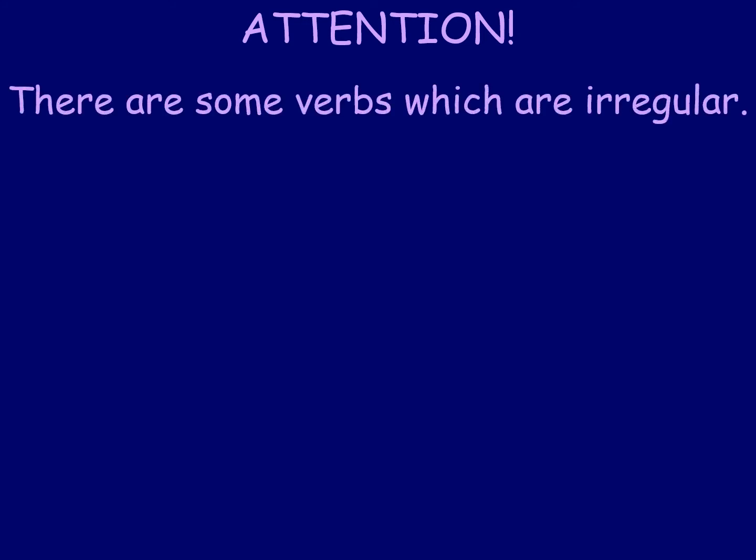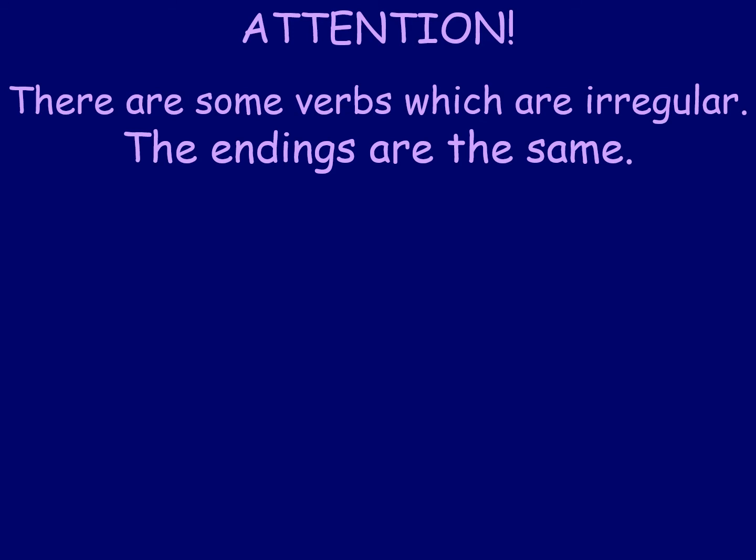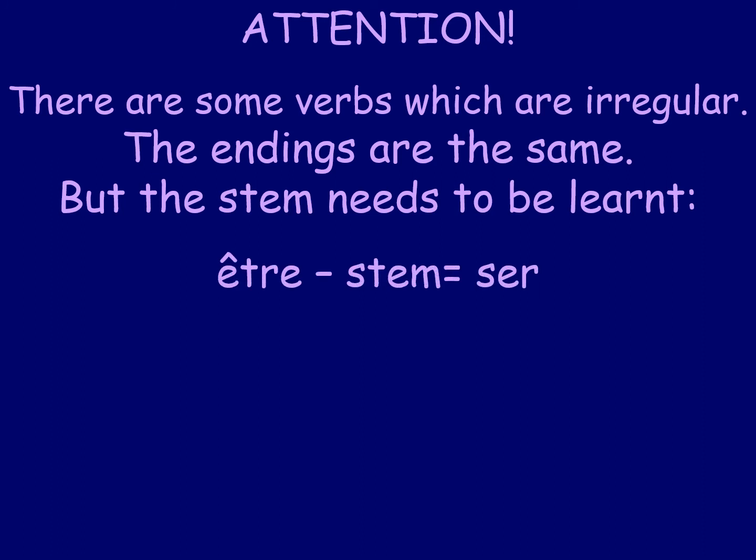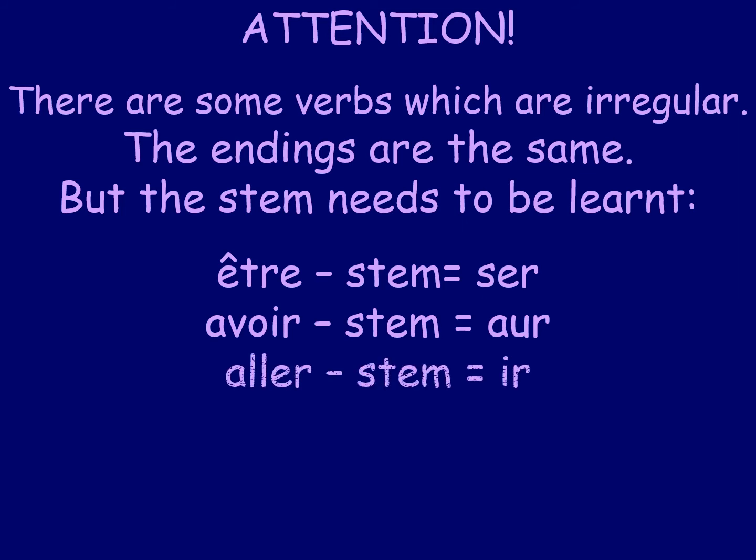Attention, be careful. Because there are some irregular verbs where we don't use the verb, the infinitive, we have to use a different stem. But the good news, as it says there, is the endings are always the same. AIS, AIS, AIT, IONS, IEZ, AIENT. The endings are the same, but it's the stem that changes slightly. So ser is the stem for to be, aur is the stem for to have, ir is the stem for go, fer is the stem for to do.